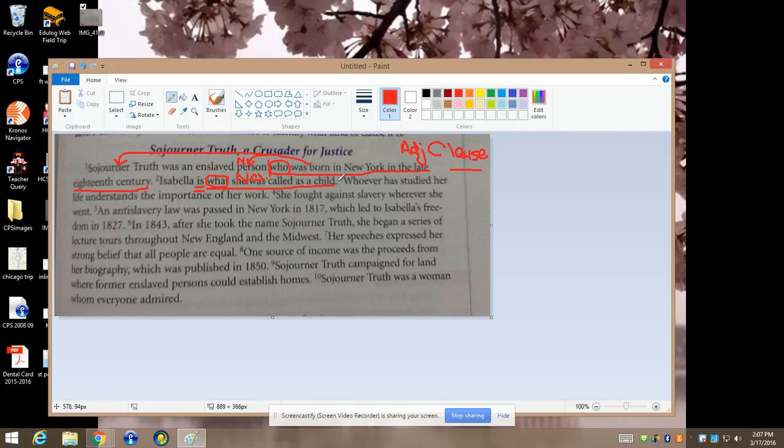Okay, we're going on to number 3 now. Whoever has studied her life understands the importance of her work. You should see the divider after life and pause it and decide which part is subordinate.